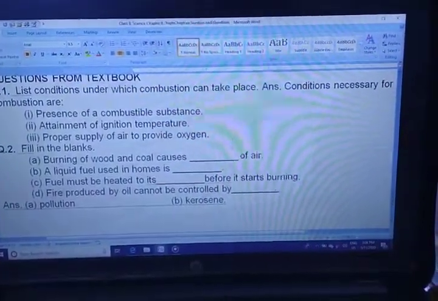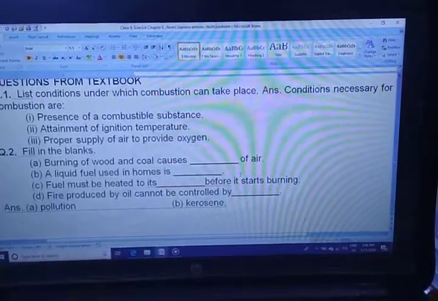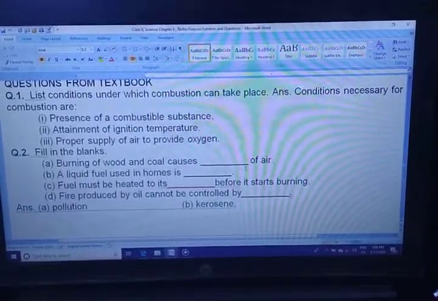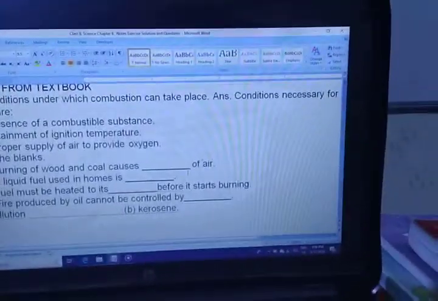Now you can see the first question. An answer is already given. The conditions necessary for combustion are presence of a combustible substance. Is it visible or not? If it is not visible, then please say to me. I hope it is visible.